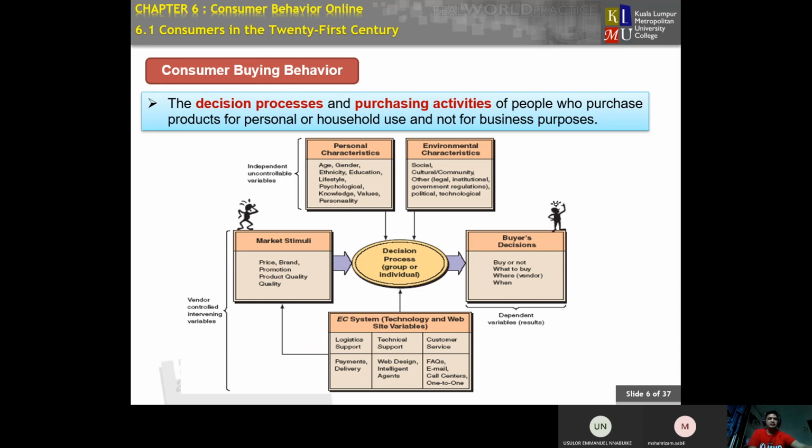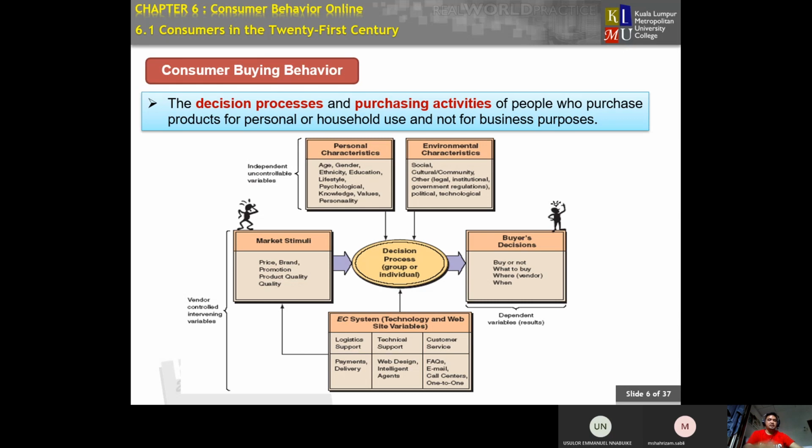It's the same. We go through it one by one, from market stimulation to the personal characteristics of the consumer, and then the environmental characteristics that can influence consumer behavior. Then the EC system, meaning the e-commerce system, based on technology and website variables, logic support, technical support and everything, can also influence the decision process of your customers.